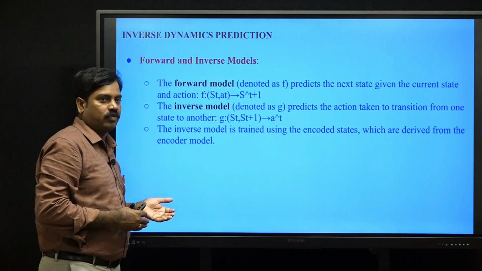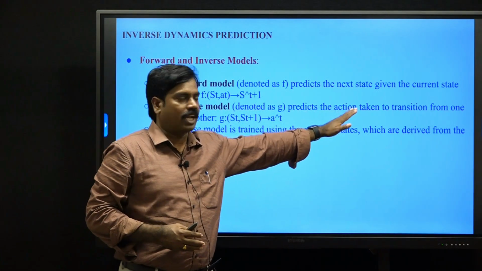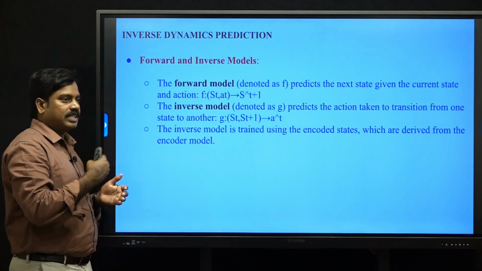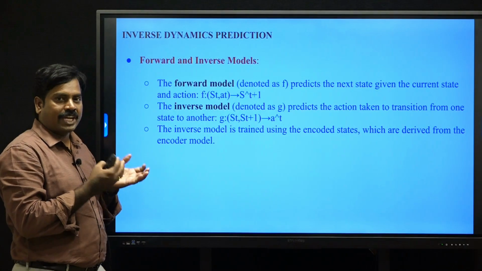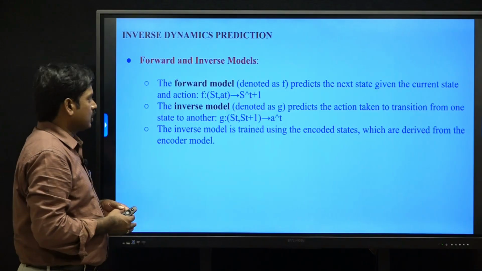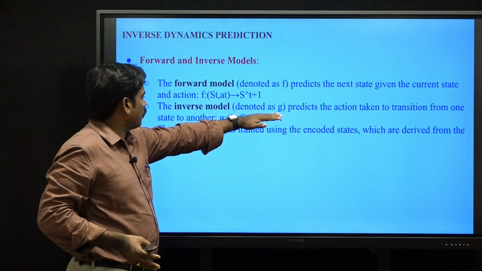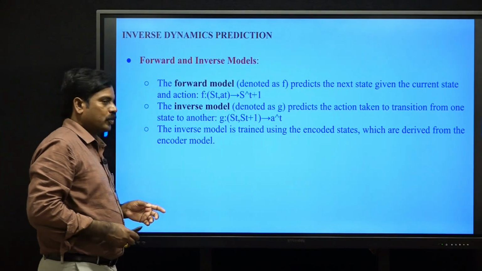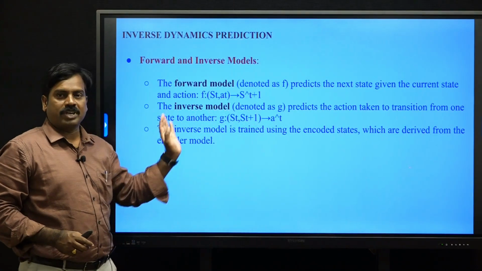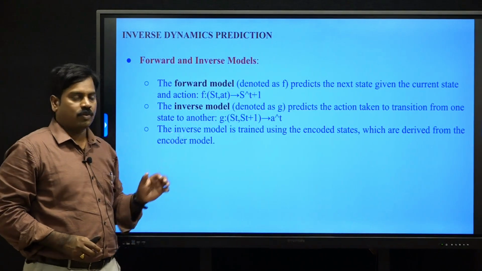The inverse model predicts the action taken for the transition from one state to another state. It predicts what action we need to take to transition from one state to another. We generally denote the inverse model with small g. Small g of the current state s_t and the next state s_t plus 1 predicts which action moved the state to s_t plus 1.